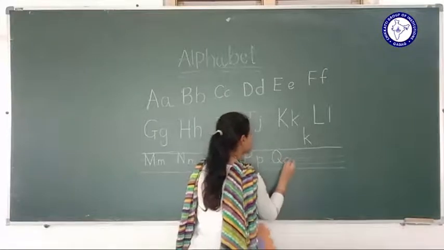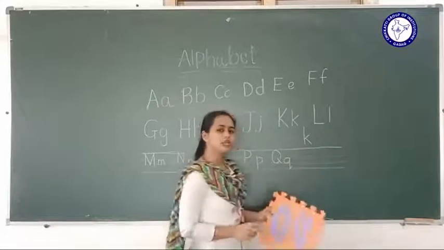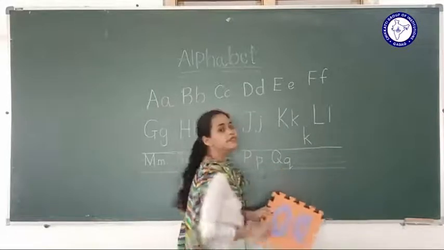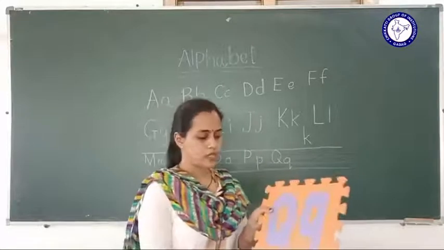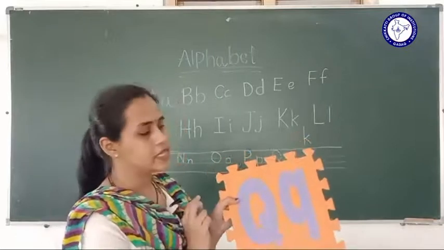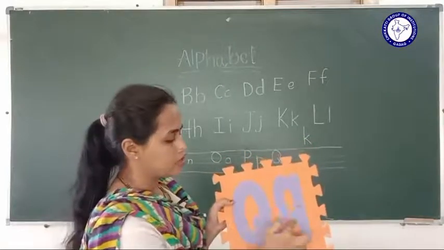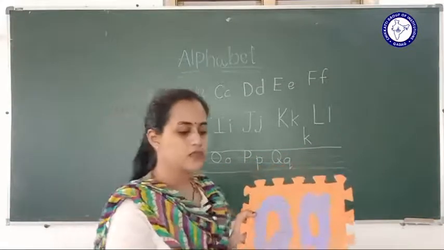And how to write small q? Circle, standing line, and here the small slant is what? Q. The next letter is what? Q, small tail, small q, standing line, and here the curve, right?